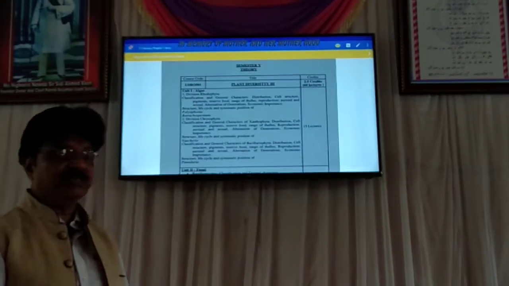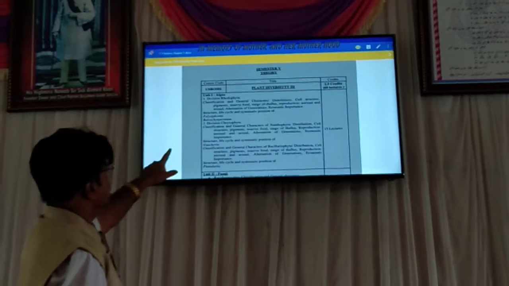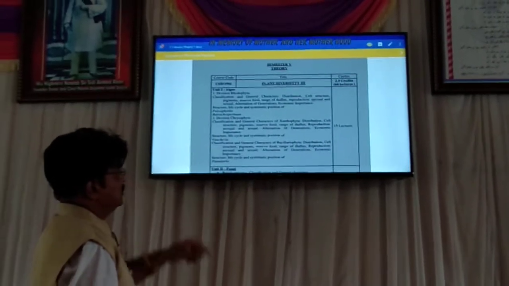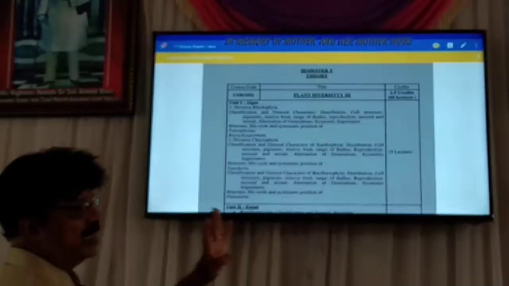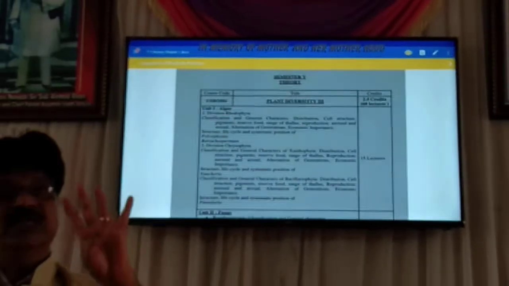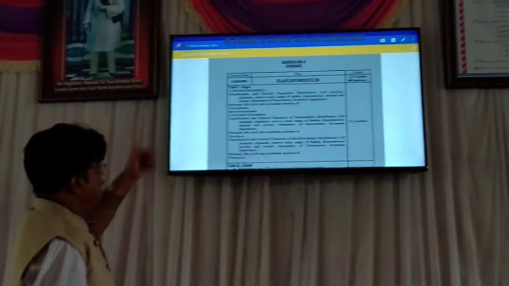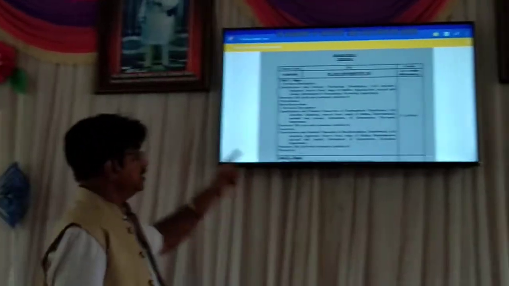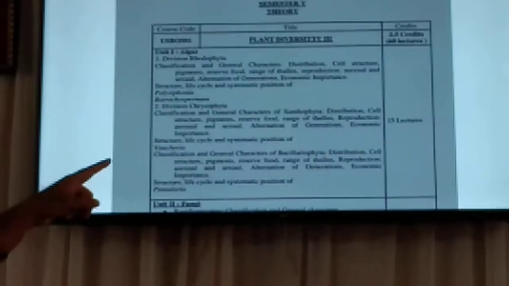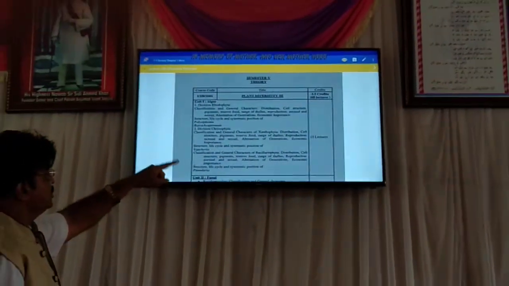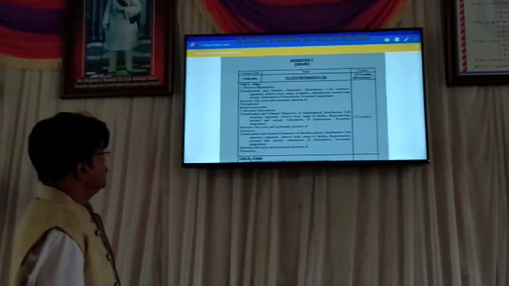Now in this paper of semester 5, this is how you can see over here. There is a unit 1. In all, you can see that there are different units; there are 4 units, and unit 1 of that paper is algae. So let us revise that. In the algae there is the division Rhodophyta: classification, general characteristics, cell structure, pigment, reserve food material, range of thallus, reproduction, asexual, alternation of generation, economic importance, and systematic position of Polysiphonia and Batrachospermum.